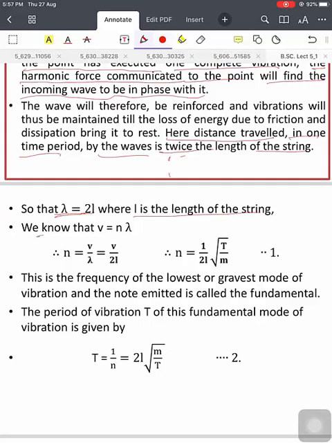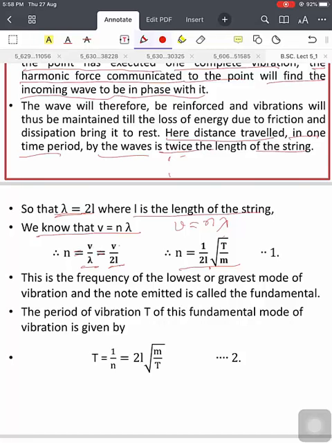We know the well-known relation v is equal to n lambda, where v is the velocity and n is the frequency of the wave. So n is equal to v upon lambda, which is v upon 2L, or n is equal to 1 upon 2L into under root T by m.